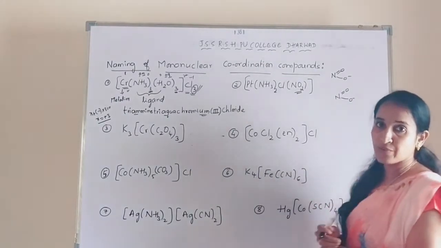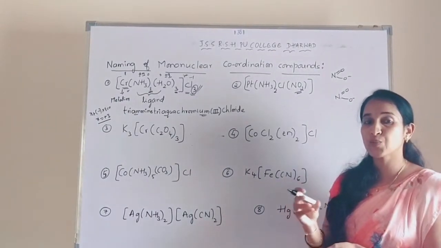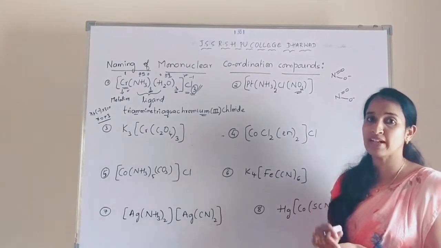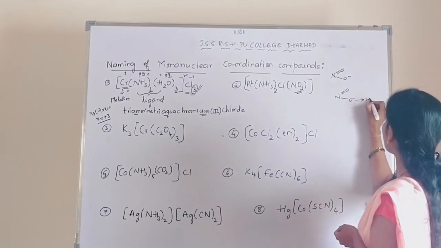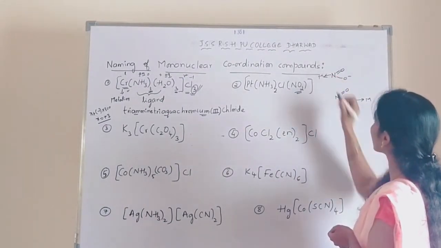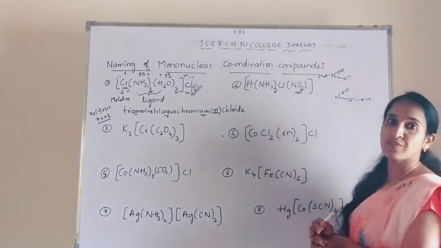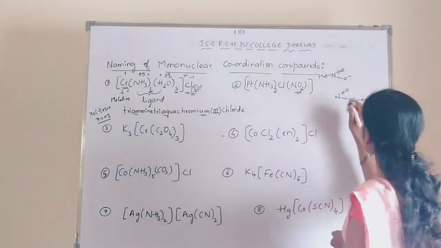As you already know, ambidentate ligands are the ligands which can ligate through two different atoms. So it can ligate through oxygen to the metal ion, or it can ligate through nitrogen to the metal ion.